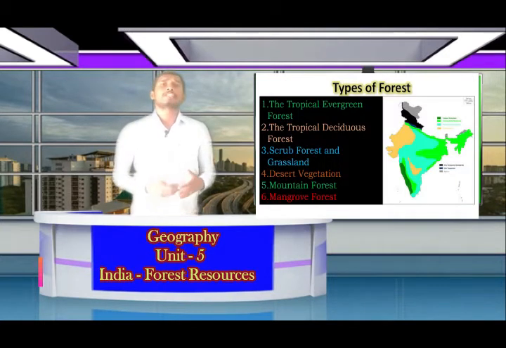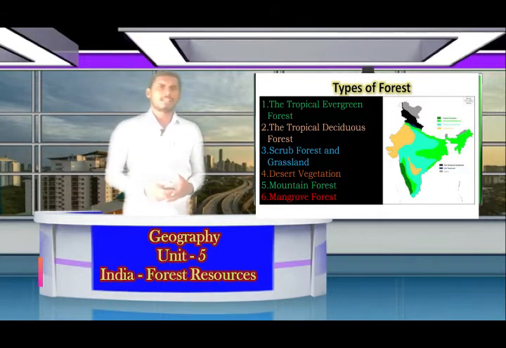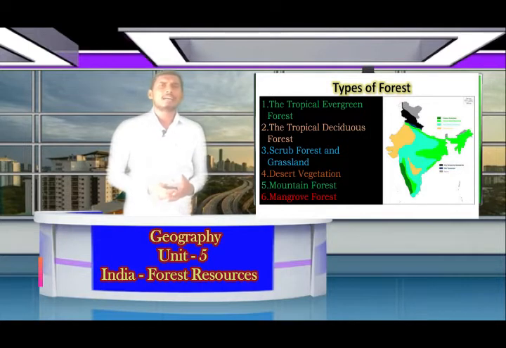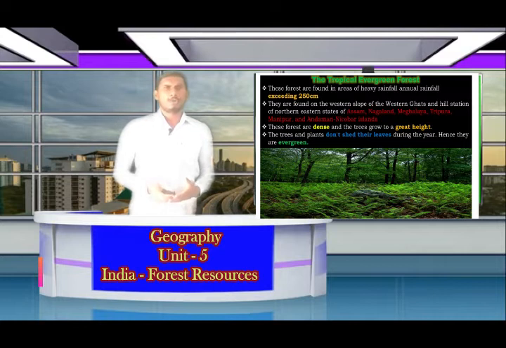Dear children, let us move on to our next topic, that is types of forest. The forests in India are broadly classified into 6 categories. They are the tropical evergreen forest, the tropical deciduous forest, scrub forest and grassland, desert vegetation, mountain forest and mangrove forest. Now let us learn one by one.